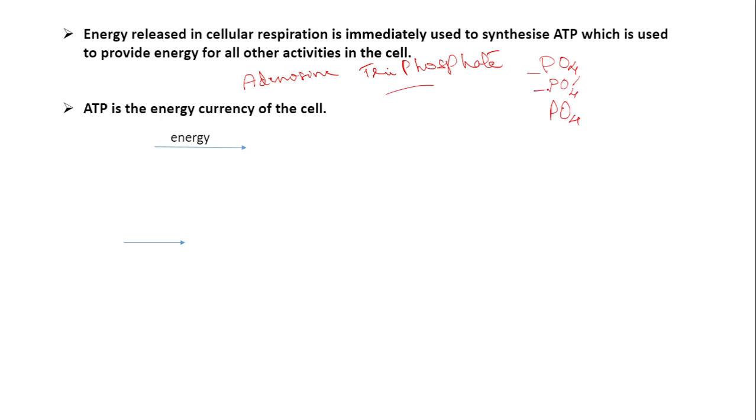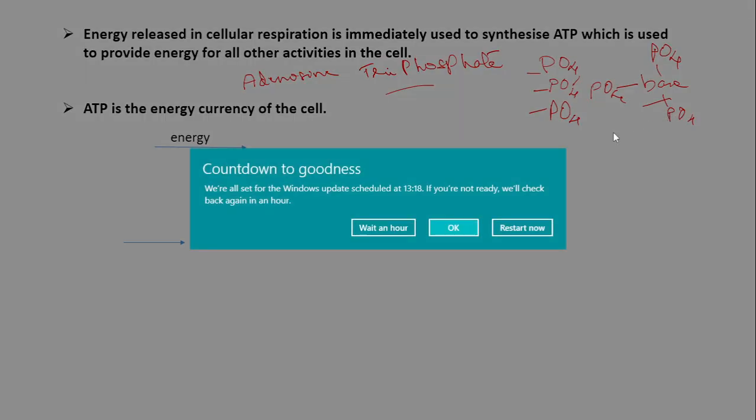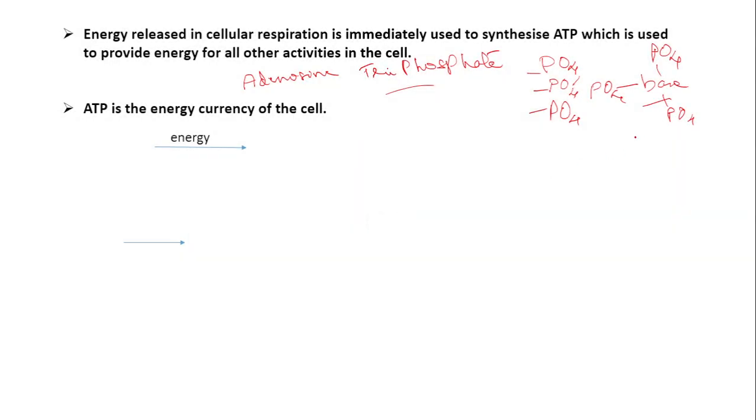PO4, 3 are there. So these 3 are there on a base, the adenosine base. So let me take one base here and 3 molecules of phosphate. This is bonded to the base, and whenever energy is required, the terminal phosphate bond is broken down. This releases a high amount of energy. So this breaking of the phosphate bond will release energy which is required for the activities of the cell.